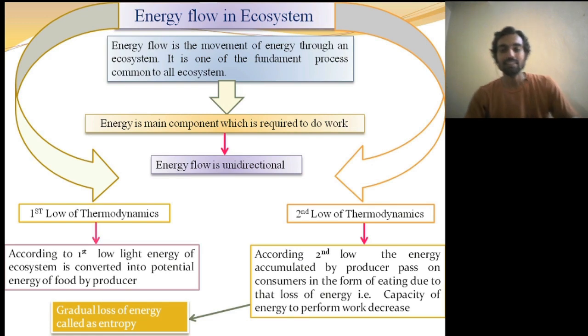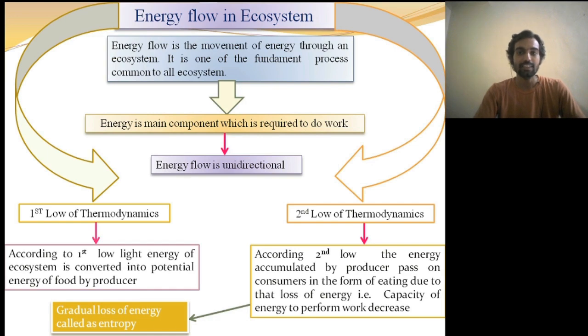This energy flow in the ecosystem is based on two important laws of thermodynamics: the first law of thermodynamics and the second law of thermodynamics. According to the first law of thermodynamics, the amount of energy in the universe is constant. It may change from one form to another, but it can neither be created nor destroyed.